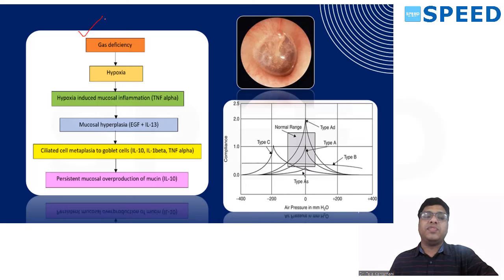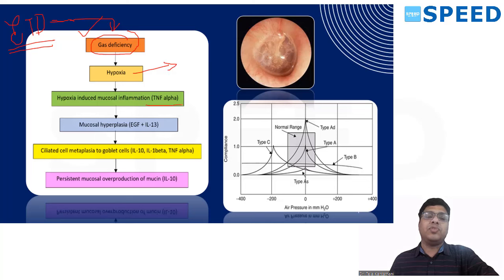Whenever there is gas deficiency because of eustachian tube dysfunction, the prime problem is the eustachian tube getting blocked because of a cold. So the middle ear gases get absorbed and there will be hypoxia in the middle ear.